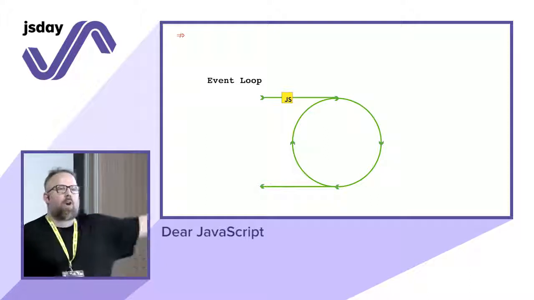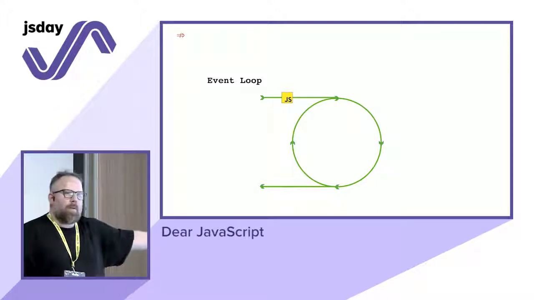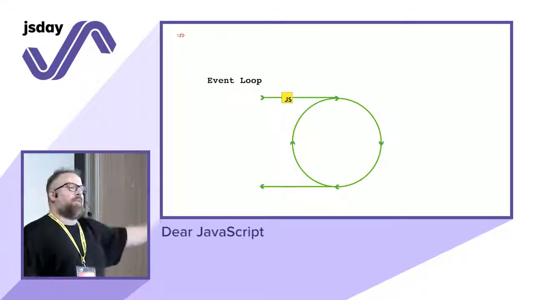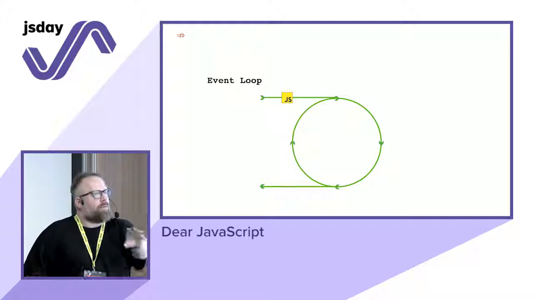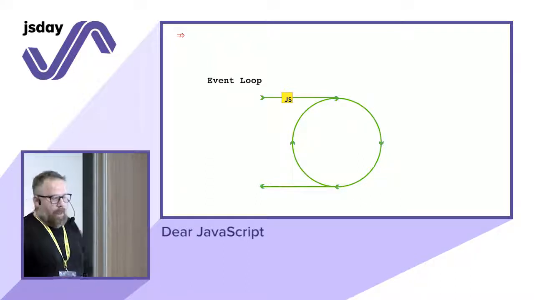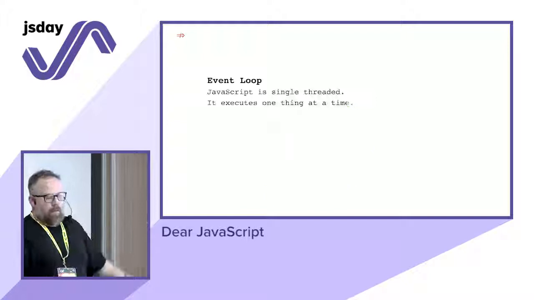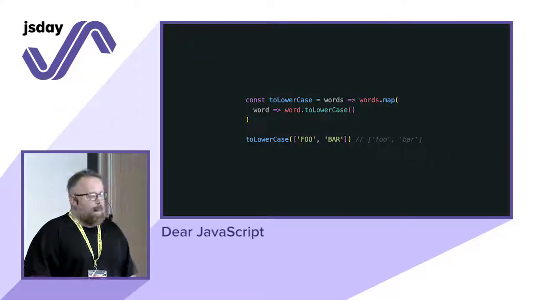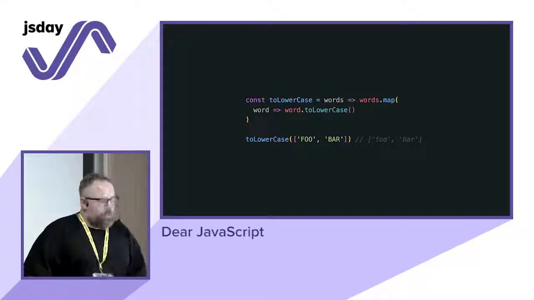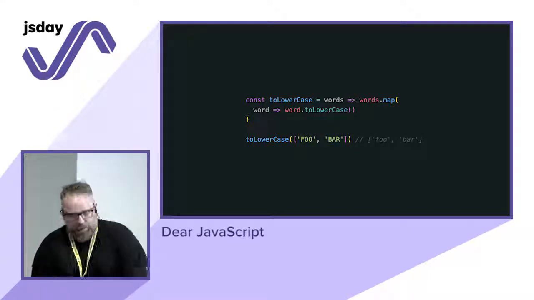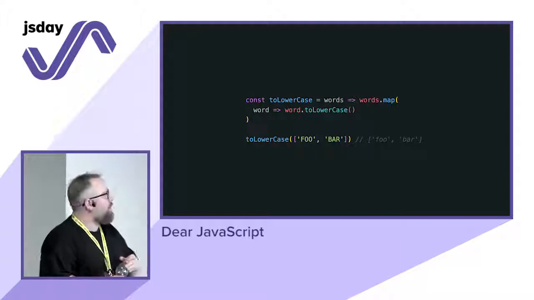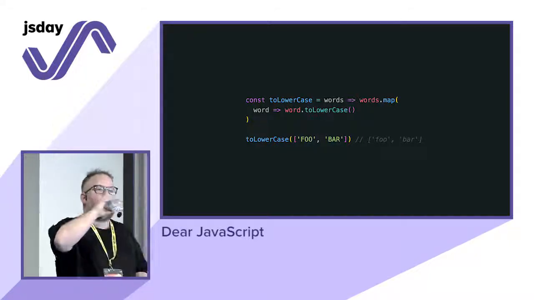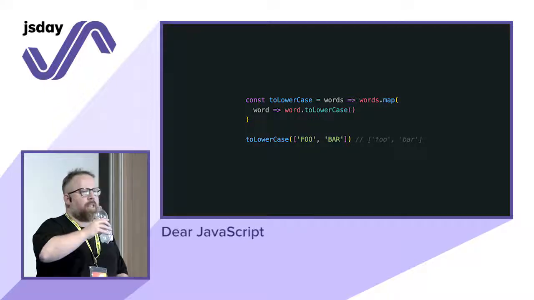I understand that this is not the exact representation of the event loop. It's more complicated than that, and it also differs between the implementation in browsers and what you have in Node.js, for example. But this is enough for now. It executes one thing at a time. This is very important. So think about the function that we were talking about before. How many calls do you have here? How many things get executed here?